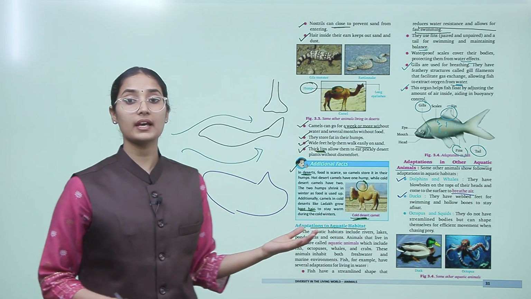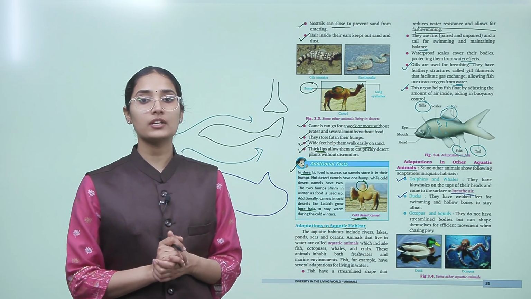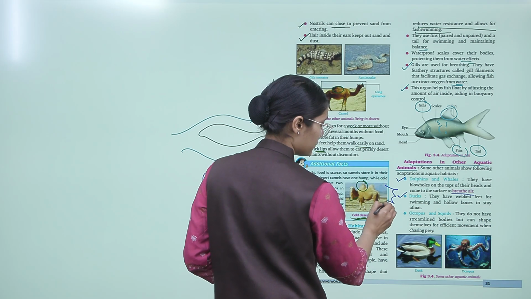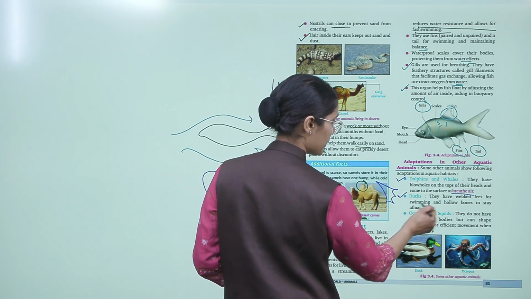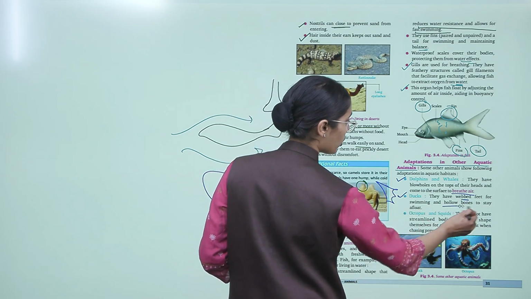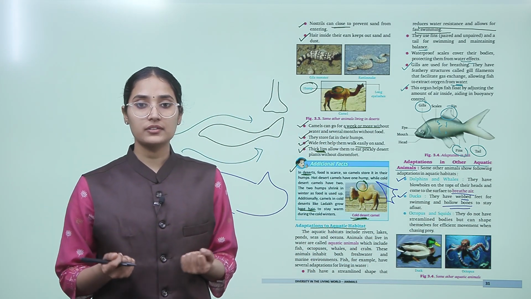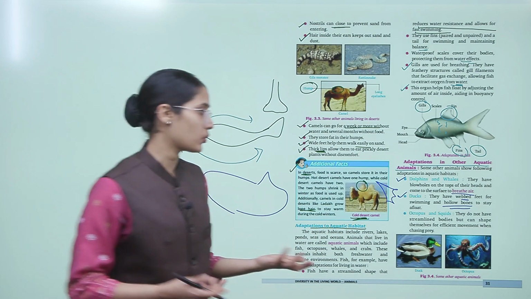Ducks, for example, have webbed feet for swimming and hollow bones to stay afloat. So they have webbed feet and hollow bones that provide them less weight, right? And therefore they can float on the water.